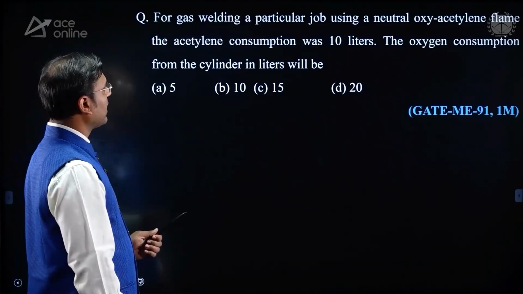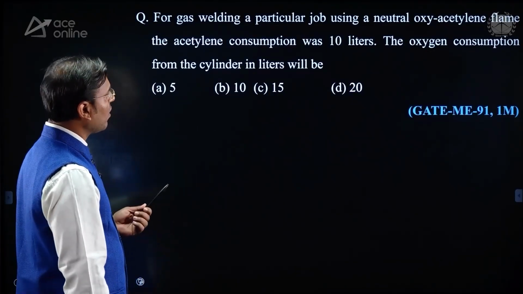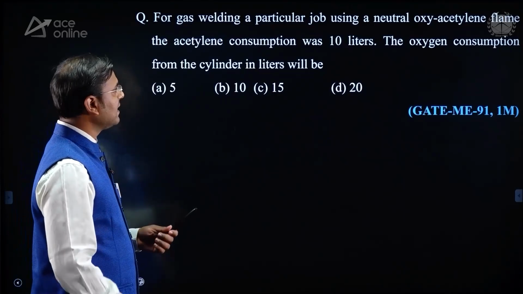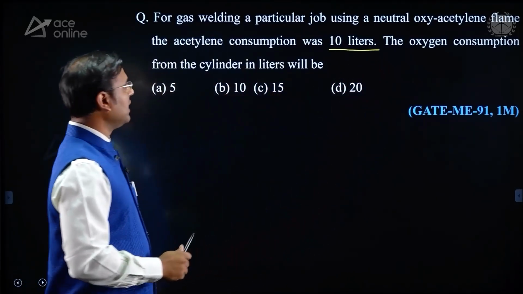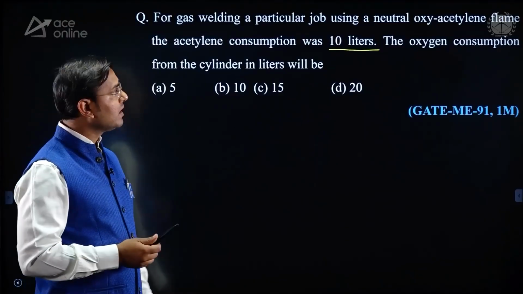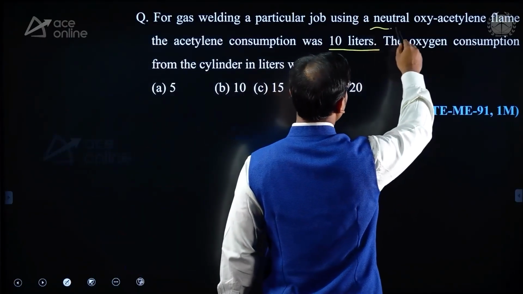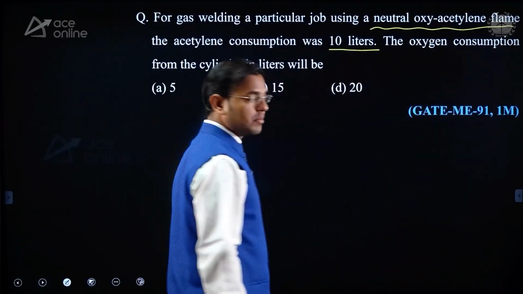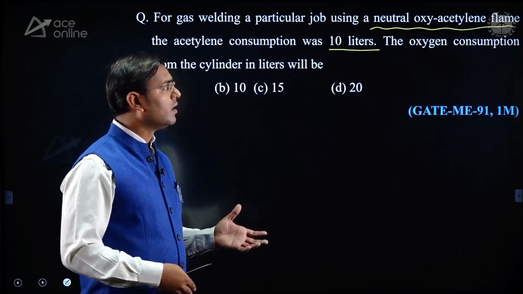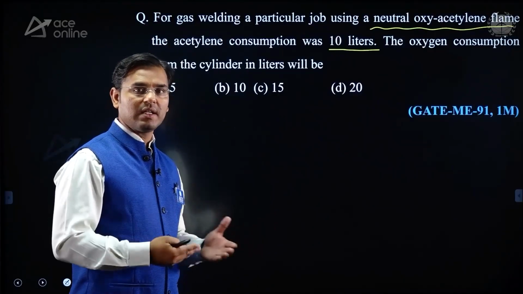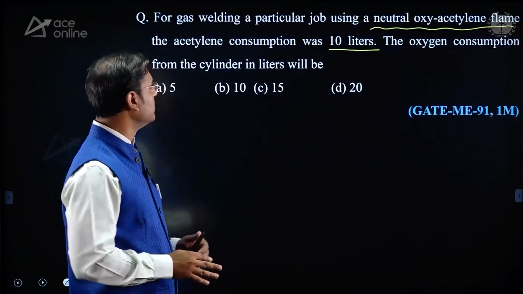Now next, for gas welding a particular job using a neutral oxyacetylene flame, the acetylene consumption was 10 liter. In that question they mentioned that this is a neutral oxyacetylene flame. And even if they do not mention neutral and only say oxyacetylene flame, we take it as a neutral flame.